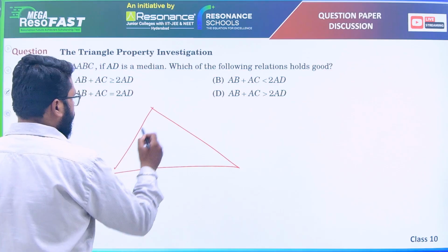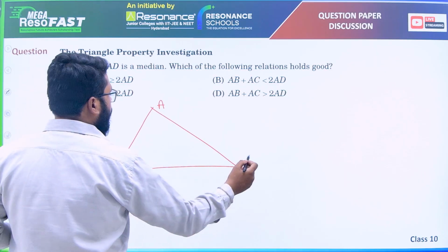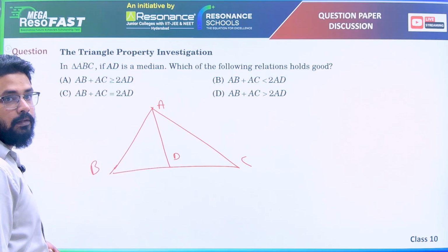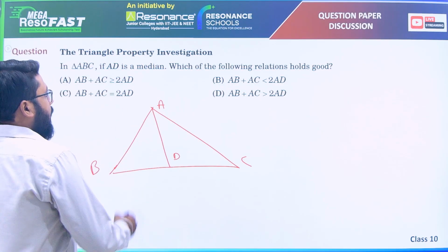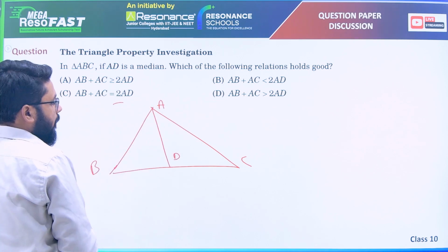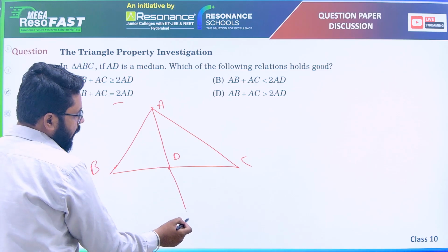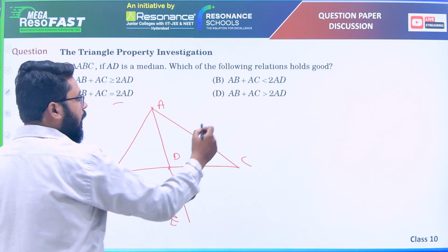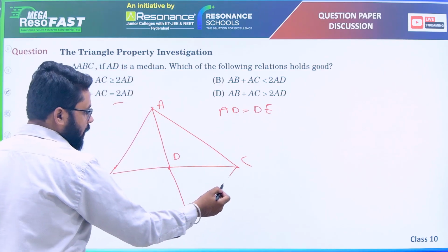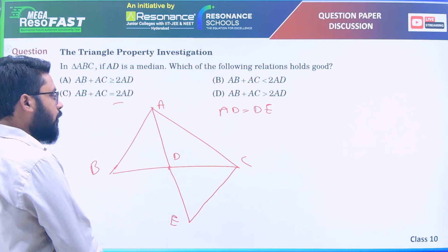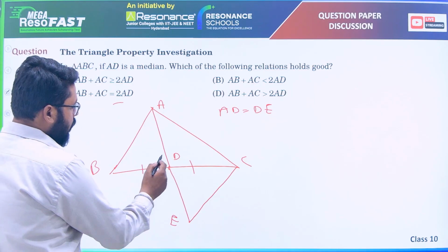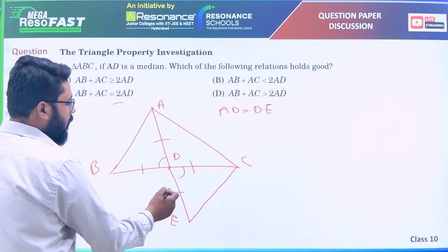Next, in triangle ABC, AD is median. Which of the following relations holds good? Let us check. Either AB plus AC is equal to or greater than 2AD, or equal to AD, less than 2AD, greater than 2AD. So if you extend this line somewhere, let us say we extend it to point E such that AD and DE are equal. And let us join these two sides. So these two are equal, median, midpoint, vertically opposite angles, and these two, we are holding the construction part.